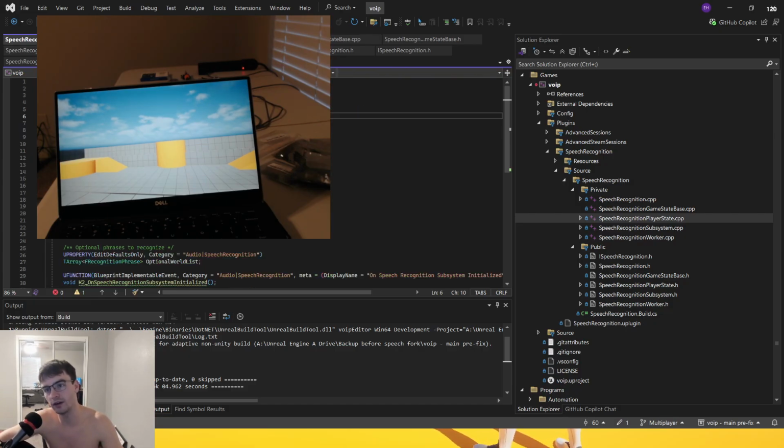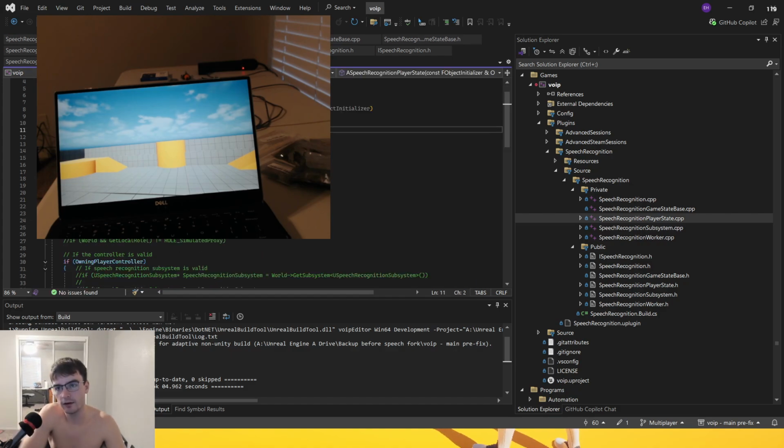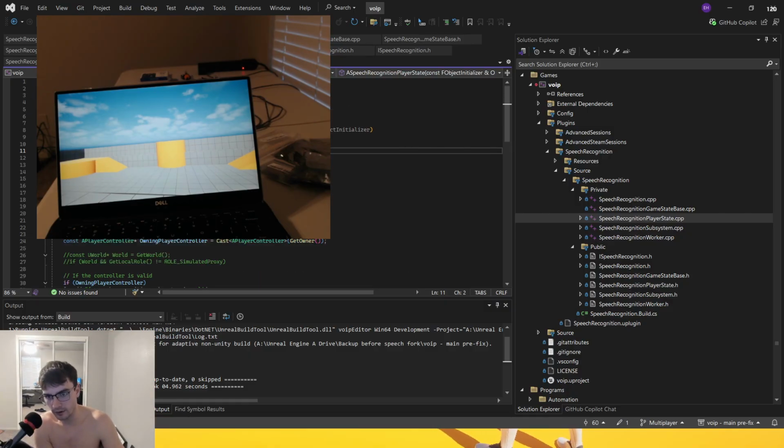because of some redefinition error. It said in this player state that the speech recognition player state constructor, the thing that is called whenever we create a speech recognition player state, you call the constructor of the class, and that constructor actually instantiates an object of the class and initializes it with whatever this object initializer is, and this other one.